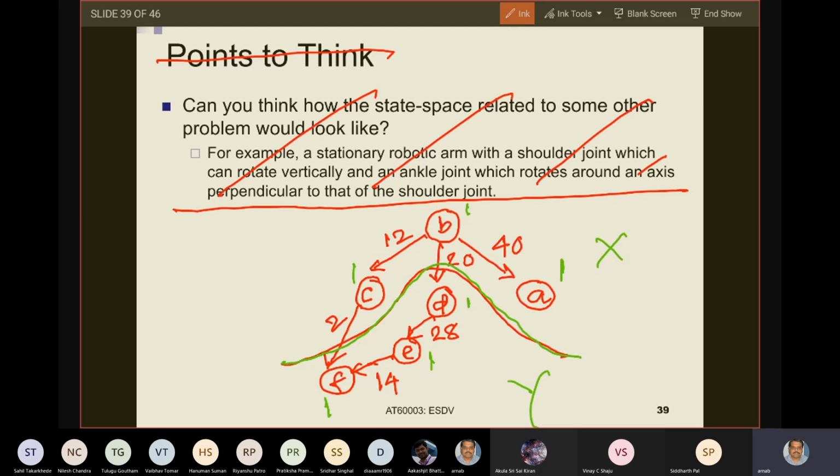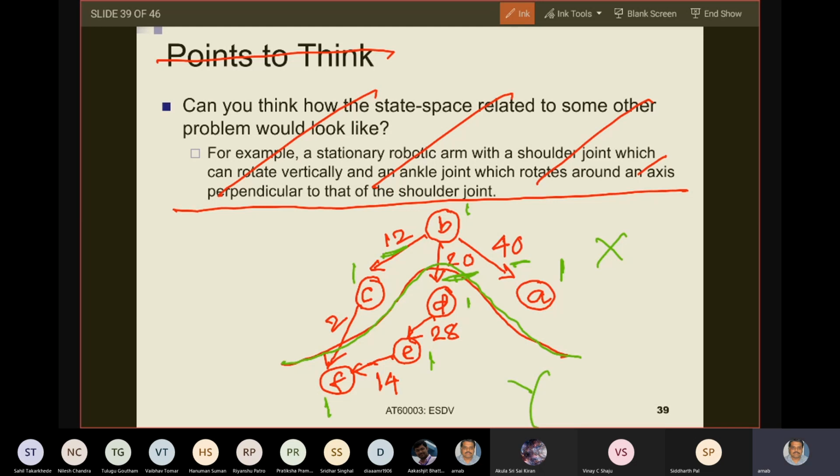So that I can explain to you what happens when you have a negative cost, I have purposefully taken these values to be very small, just to impress upon you the point that I want to prove here. So if you take B to the other side, what will happen? Your reduction will be by 20, but your increase will be by 40 plus 12.